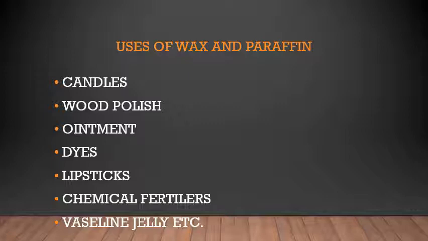From this wax and paraffin, you can make candles, wood polish, ointment, dyes, lipstick, chemical fertilizers, Vaseline jelly, etc. All these things are made from the wax and paraffin, which are the byproducts. Byproducts means when you process something, there will be an extra product which comes out. That extra product is called a byproduct.